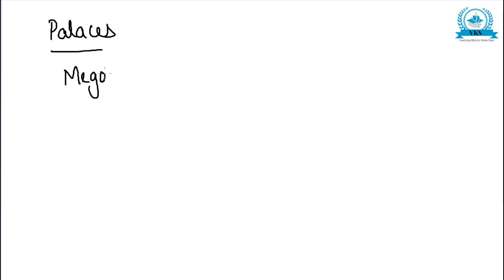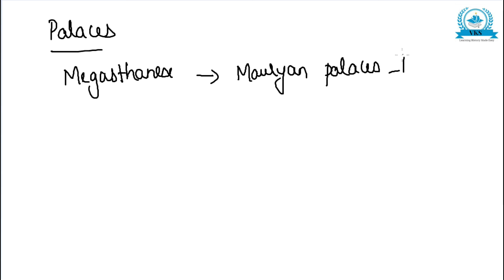According to Megasthenes, the Mauryan palaces at Pataliputra were so splendid that they were as splendid as those in the capital of Iran.